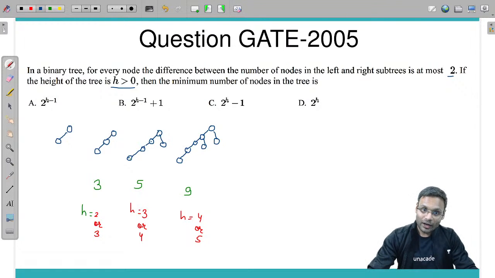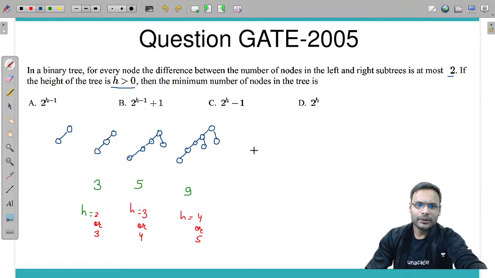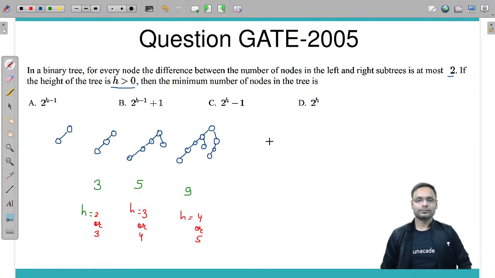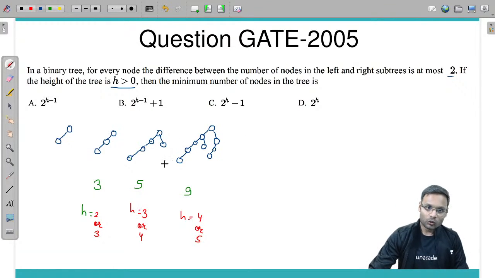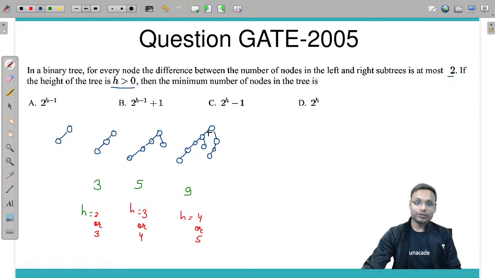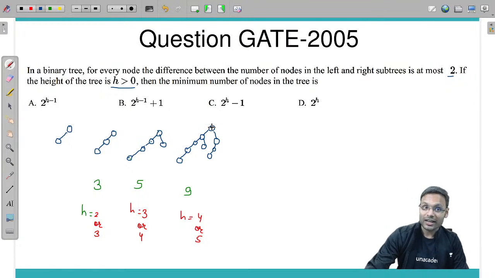So how can I have 2 nodes? Like this way I can have 2 nodes, or like this way also you can have 2 nodes. Anywhere you can add, just take 2 nodes on that side. Total number of nodes, how many? 5 plus 3, 8, plus 1, 9. Height of this particular tree, if we are starting from 0, is 0, 1, 2, 3, 4. Or if I am starting from 1, it is 1, 2, 3, 4, 5.